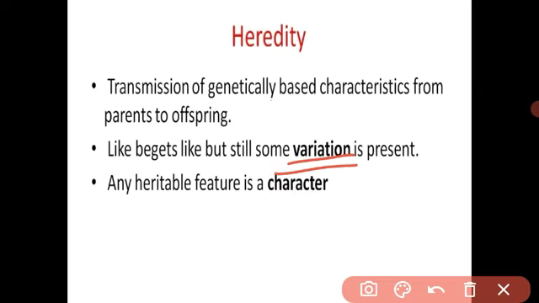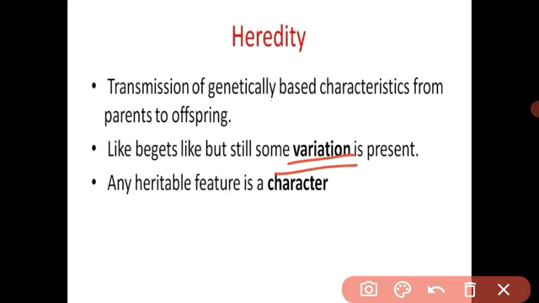See, in our society there are so many human beings. The scientific name is Homo sapiens. All human beings are one species. Got it? All have two eyes, one nose, two hands. All characters are the same, but they are different too, meaning all are not identical to each other. All have some small difference from each other. This is called variation.